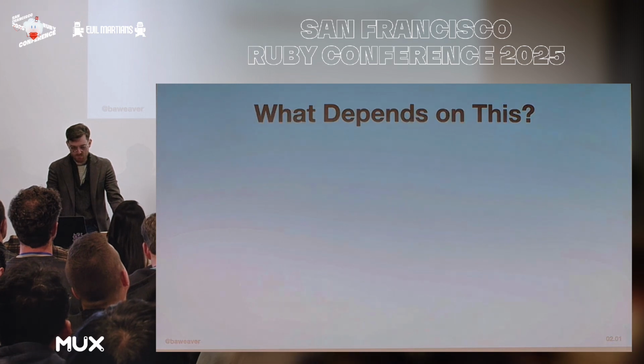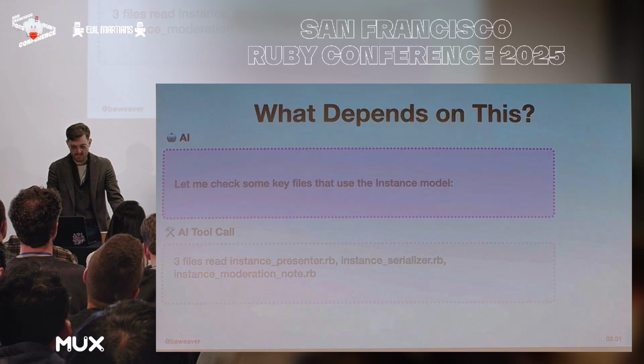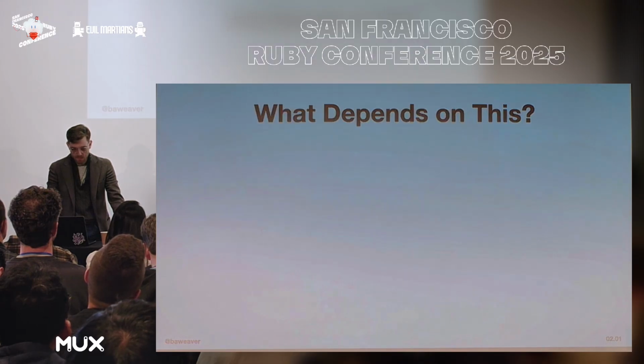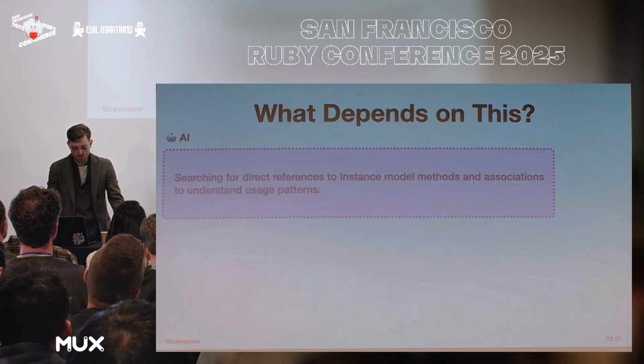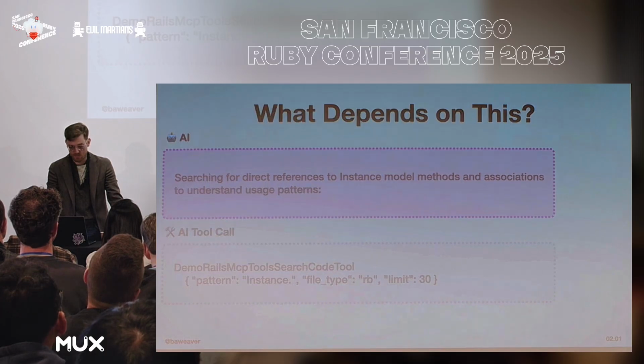But AI still has more tools, and frequently it finds its way back to file read, so it wants to go and read that model and is going to insist on that. Then it wraps up its tool calls with searching for the instance, but with a dot after it, which is likely trying to catch invocations such as instance dot method name or something like that.